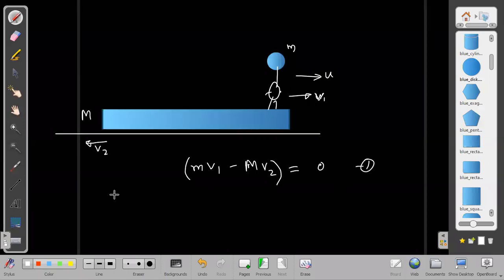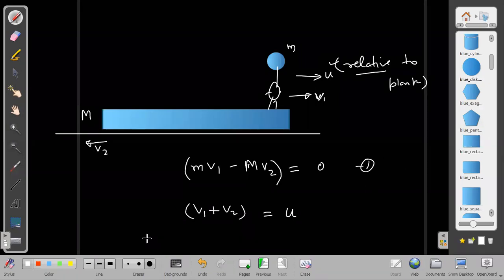But also given is with what velocity the man is jumping: u, relative to the plank. If it is relative to the plank, then I should write v1 minus (minus v2), that will be v1 plus v2, and that is given to us as u. So I have to use these two equations. Two equations, two unknowns, we can get answers very easily.